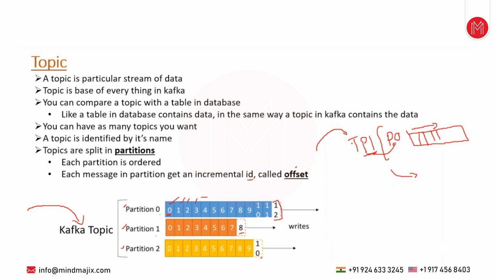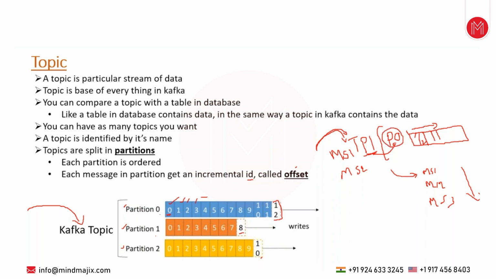For example, a producer application published message number 1, so that message is here in offset 0. Now it has published message number 2, so that message is in this offset. Whenever the receiving application consumes messages, first it will consume message number 1, then message number 2, then message number 3. Whatever order the data is published in, the same order the data is going to be consumed. That's the advantage when you have only one partition.